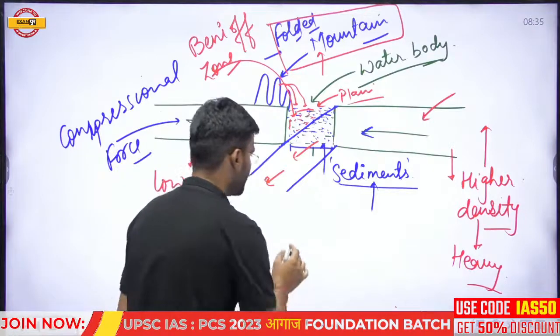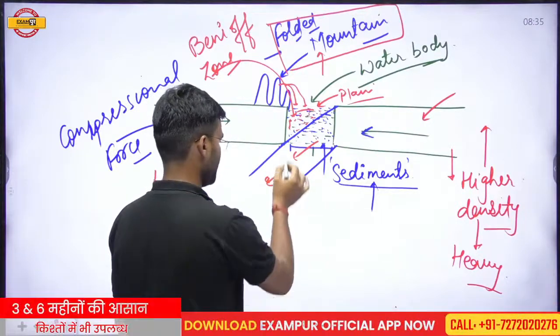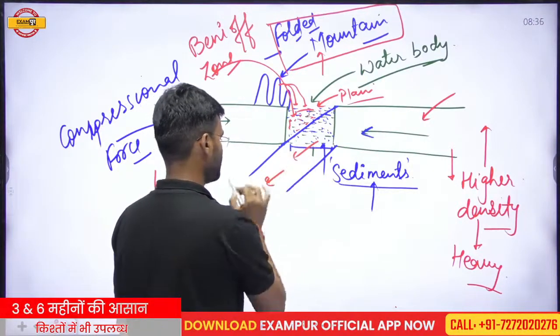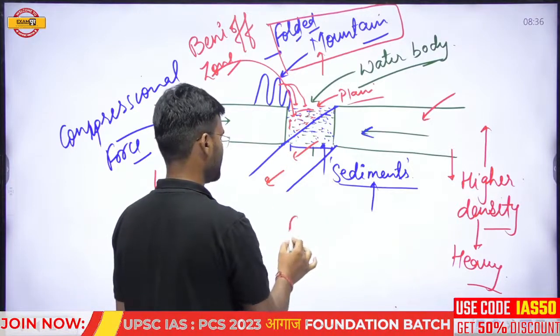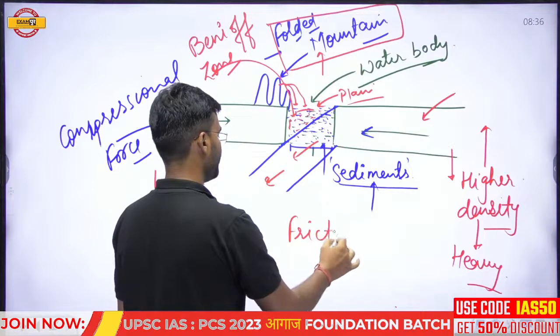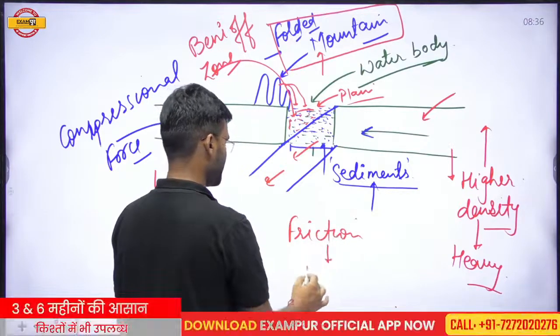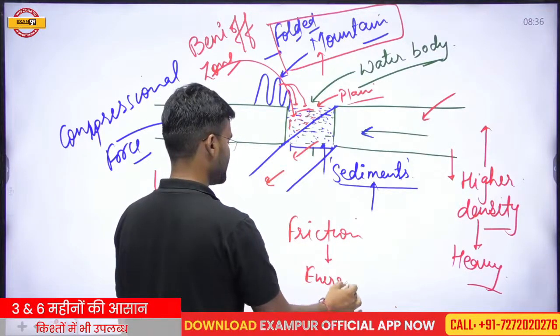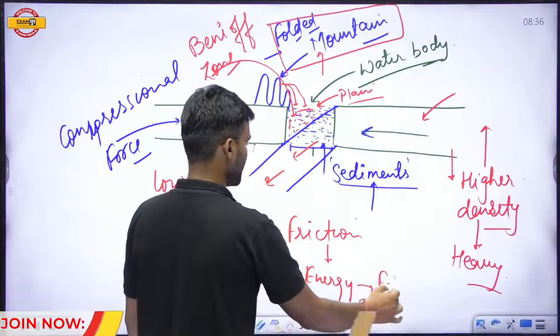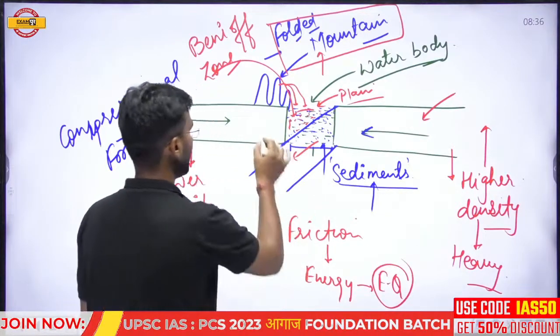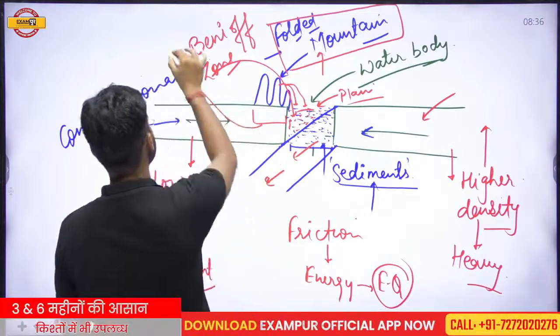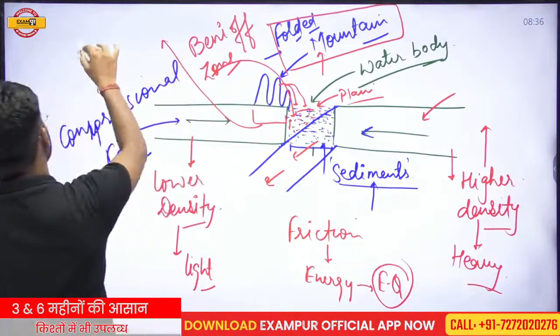So you understand, in this situation, where one plate is moving beneath another plate, it creates friction, and that friction will create energy, and this energy is responsible for the earthquake generation. So this region experiences high intensity earthquakes.